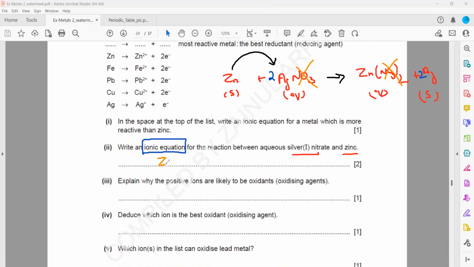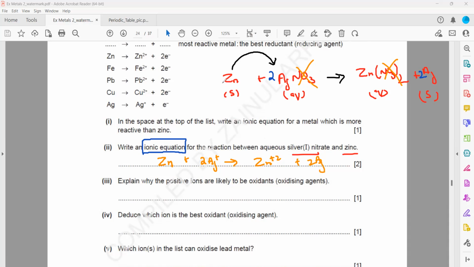Zinc reacts with 2 silver ions in the solution. As a result, it forms zinc ion and silver atoms. The more reactive atom changes into an ion, and the less reactive ions change into atoms. This is the ionic equation. This is the full symbolic equation.